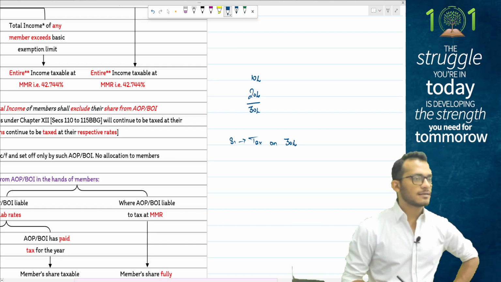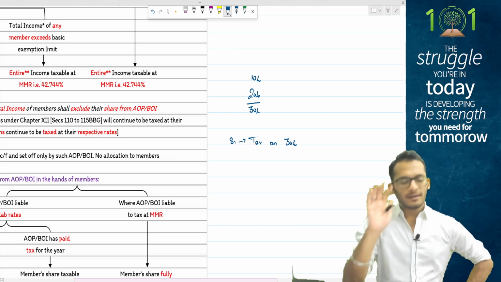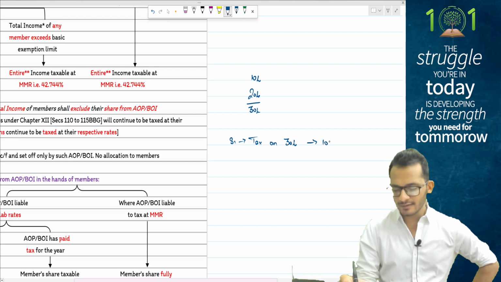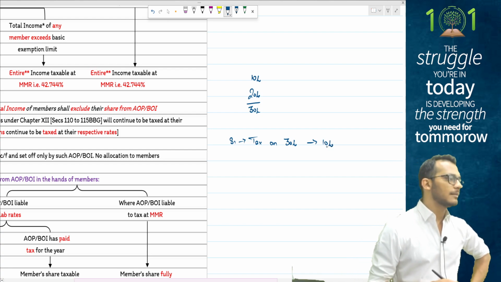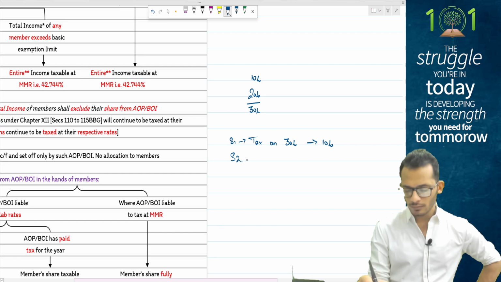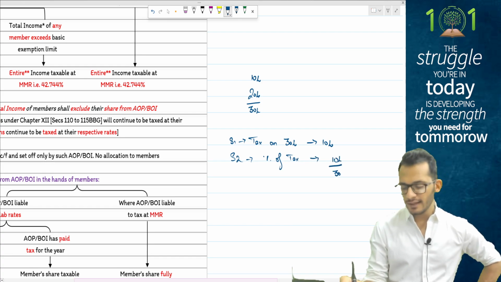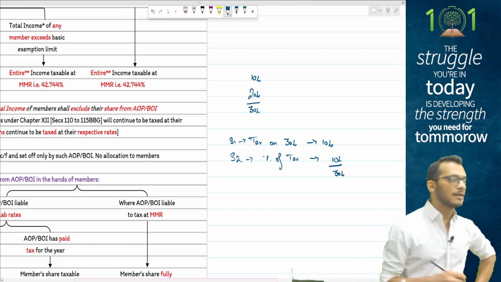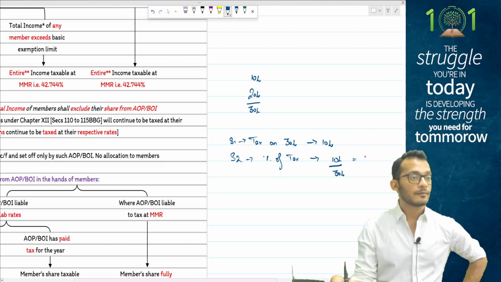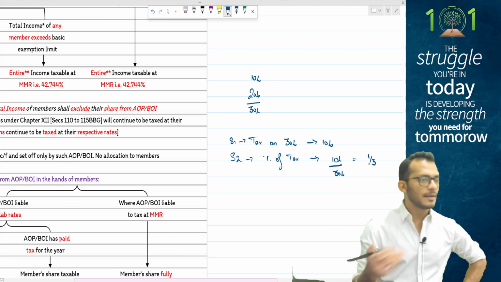You will arrive at a tax number, assuming hypothetically the number is 10 lakhs. Step number 2, tell me what is the percentage of tax, which means 10 lakhs divided by 30 lakhs. In my case, it becomes 1 by 3, 33.33%.